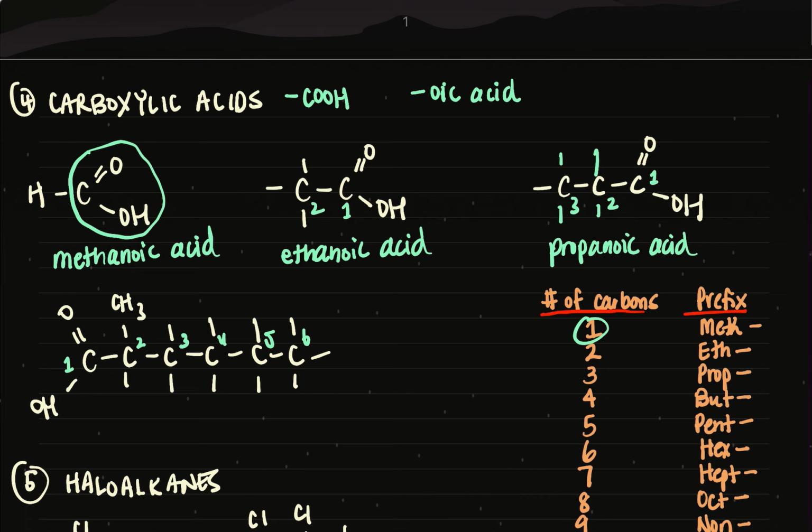Okay, in this structure, it's a 6-carbon, so it's a hex. But remember this, when you see that, that's a substituent group. That substituent group is on carbon 2, so 2-methylhexanoic acid. Okay, let's do one more for today, which is haloalkanes.